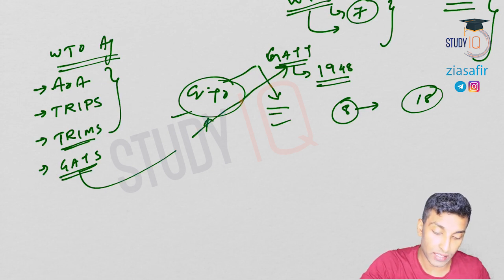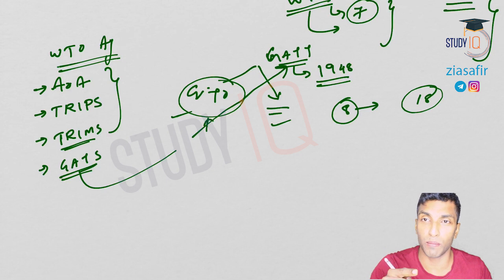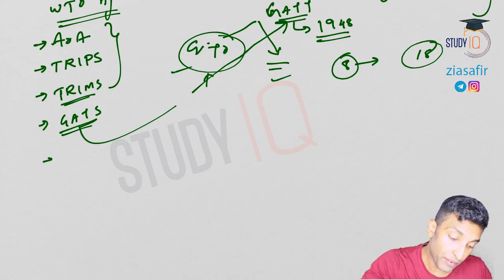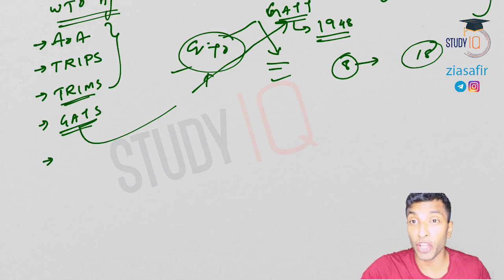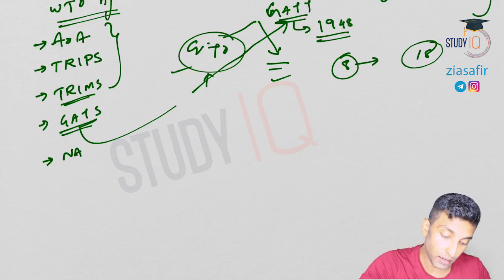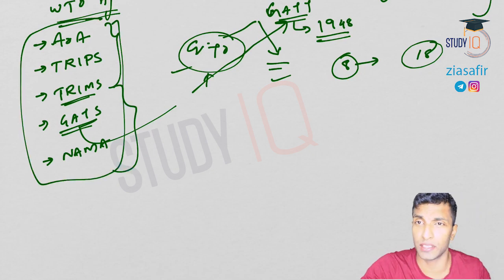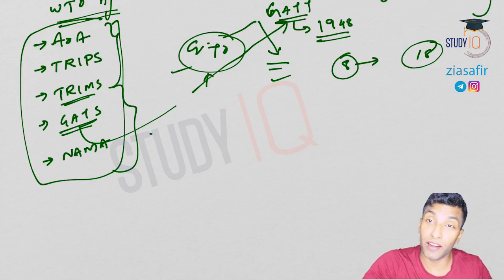Okay, there we have discussed mode 1, mode 2, mode 3, mode 4 services. So all these are done and clear. Then we have also discussed non-agricultural cases, right, in non-agriculture market access. So these are the 5 important agreements that we have discussed under WTO. Then we have talked about ministerial conferences separately.